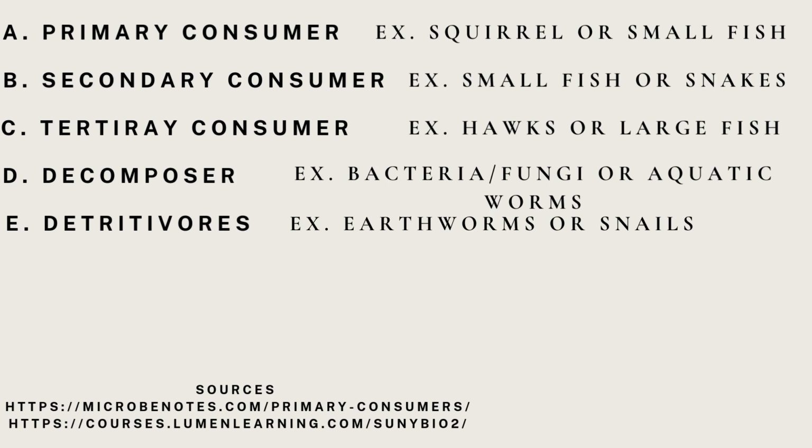Next is the decomposers. So some examples would be bacteria, fungi, or aquatic worms. They break down the dead organic material and they recycle nutrients back into the ecosystem. Since they do a lot of nutrient cycling, they often interact with the detritivores, and they feed on the decomposing matter. And so examples of the detritivores would be the earthworms or snails.